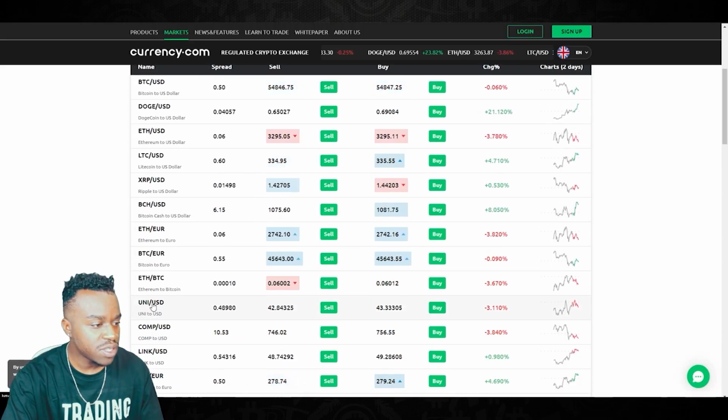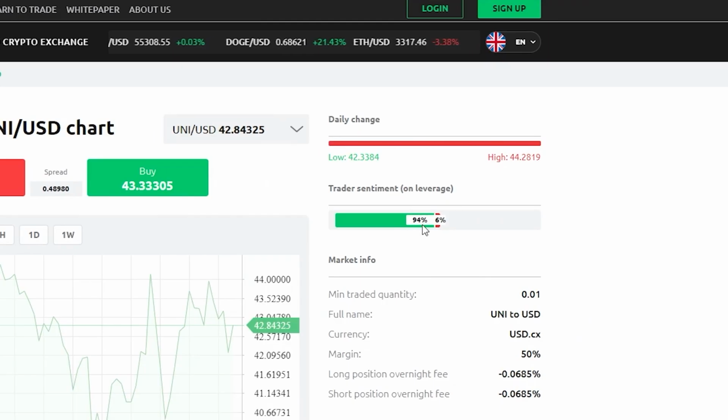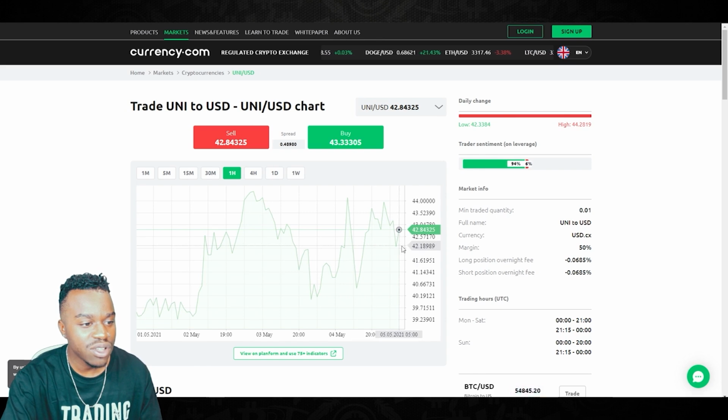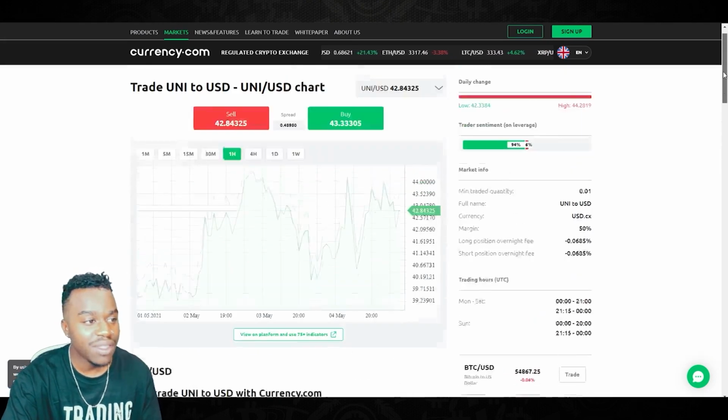So first, let's talk about the trader sentiment for Uniswap token right now. As you can see, 94% buyers, 6% sellers on Currency.com. The price is leaning towards the lows of the day, so we should get a bounce here later on as V3 is set to release, but we will see how that plays out.